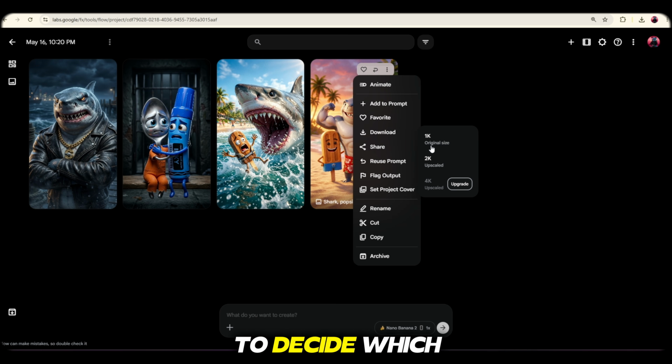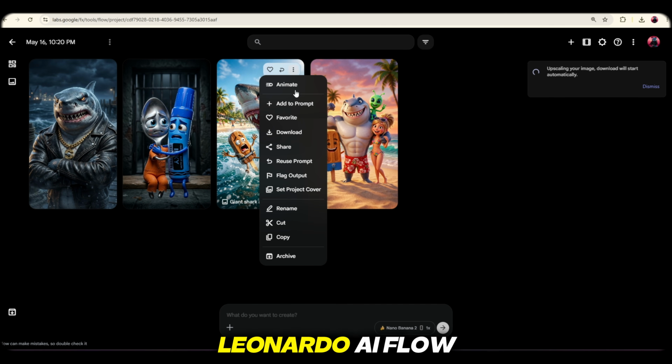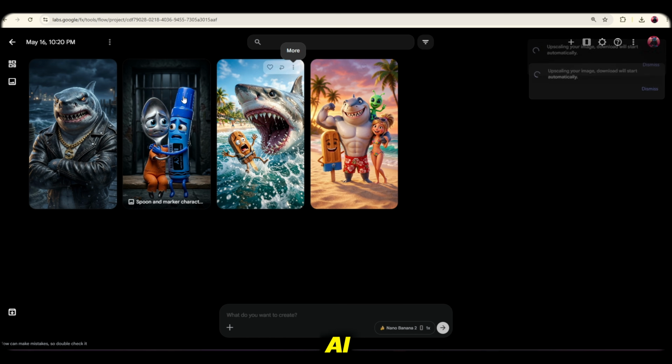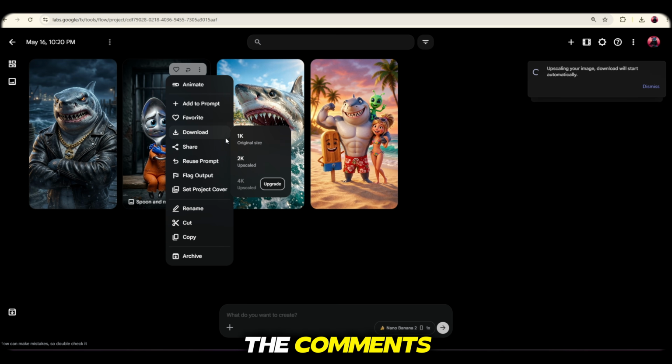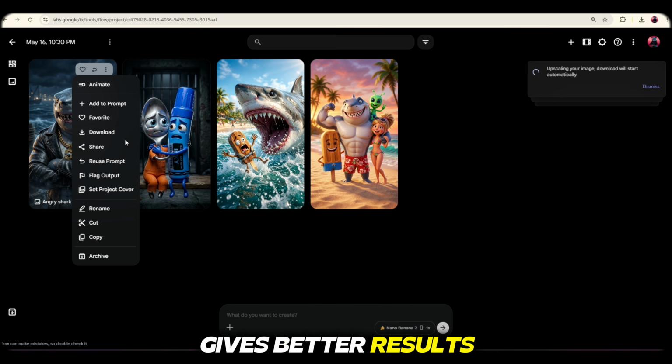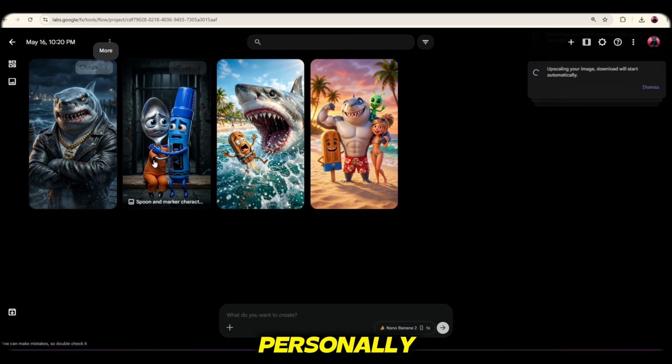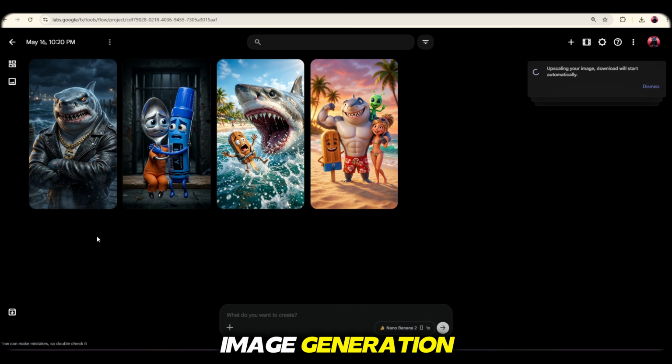Now you have to decide which tool you like more. Leonardo AI, Flow AI. Make sure to tell me in the comments which image tool gives better results according to you. Personally, I really love Flow AI for image generation.